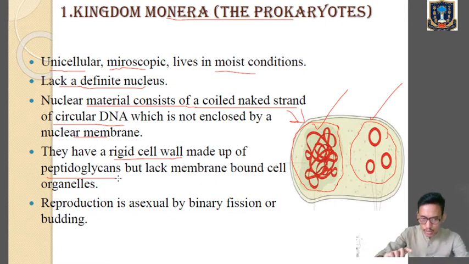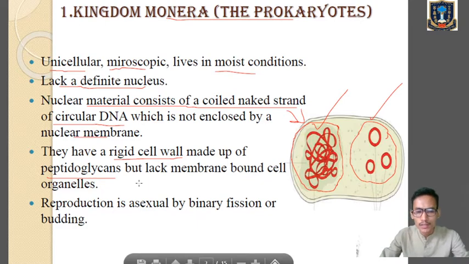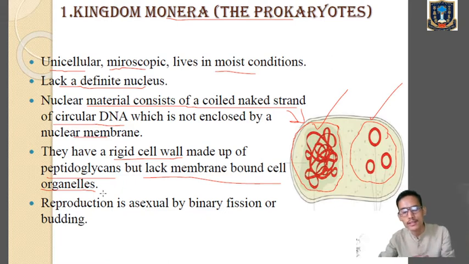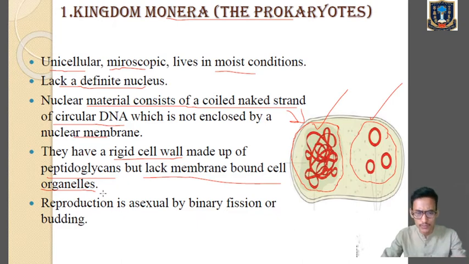So peptidoglycan helps in the formation of the moneran, or bacterial, cell wall. Monerans also lack membrane-bound cell organelles. What are the membrane-bound cell organelles? They are mainly the Golgi body, ribosomes, mitochondria, and endoplasmic reticulum. These are the membrane-bound cell organelles, which are absent in monerans. All right.